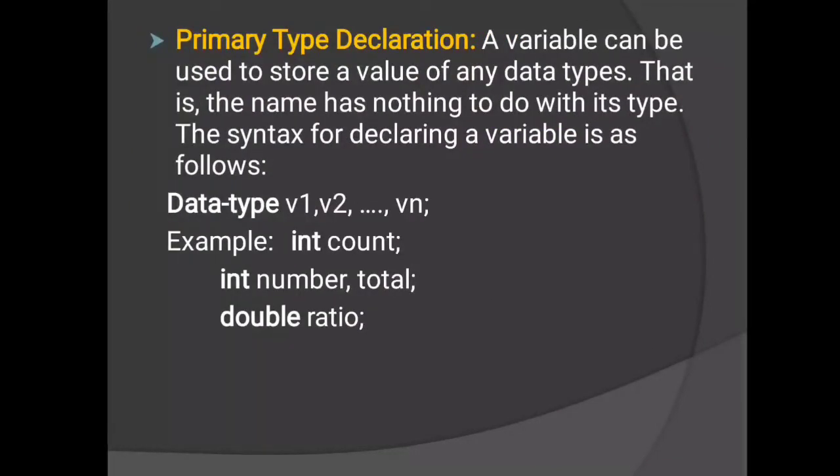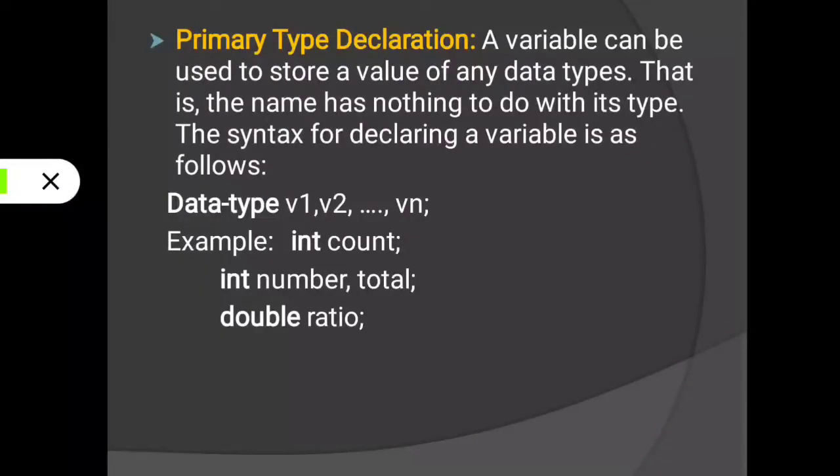Primary type declaration means how we will declare a variable. A variable can be used to store a value of any data type, that is, the name has nothing to do with its type. Suppose we need to store an integer number. That time we will use int or long. If it is a small whole number then we will use int, if it is a big whole number then we will use long.